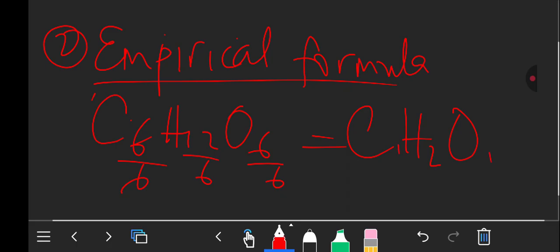So I'll have C1H2O1, which is the same as saying CH2O. This formula I've written here is the empirical formula. It is the simplest whole number ratio of the atoms in this chemical compound.